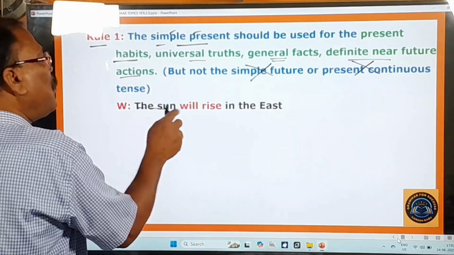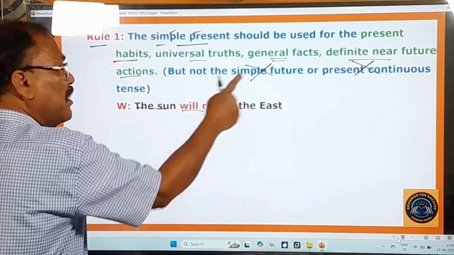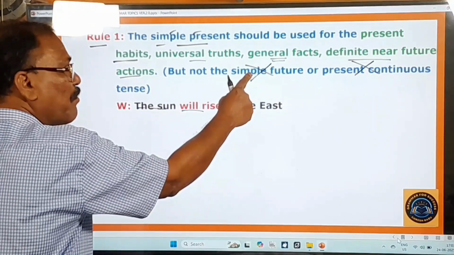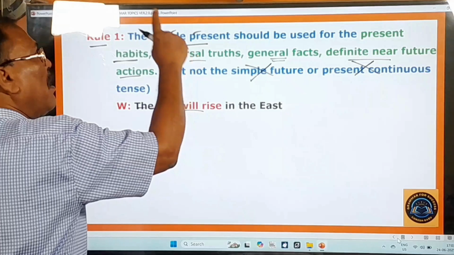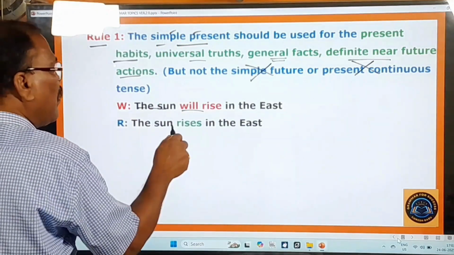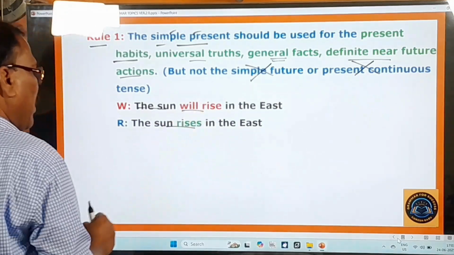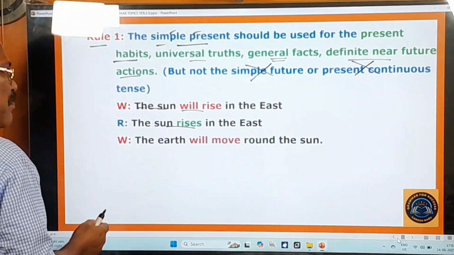This is a universal truth, and this universal truth should not be expressed in the simple future. It should be expressed only in the simple present, and therefore your answer must be like this: the sun rises in the east. Not will rise, but rises. Similarly, all other examples will be like that.